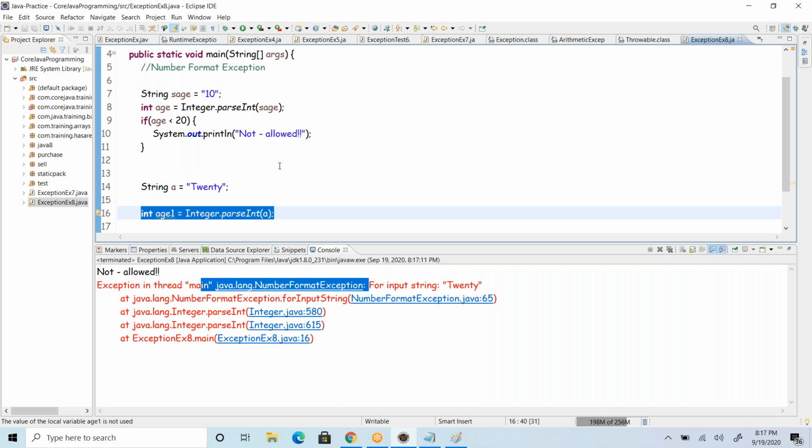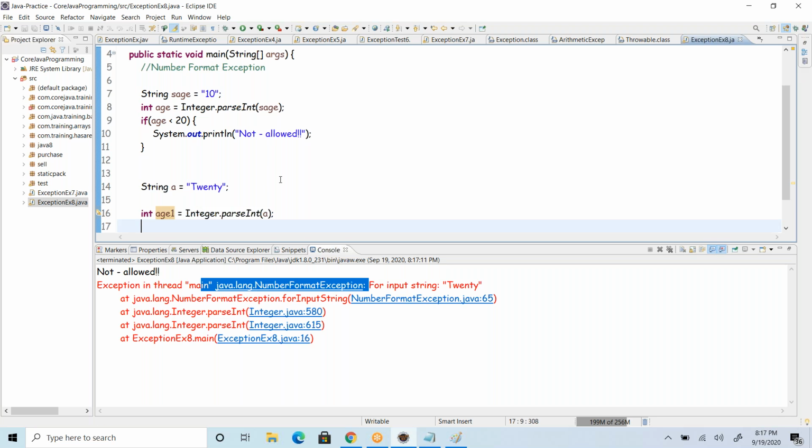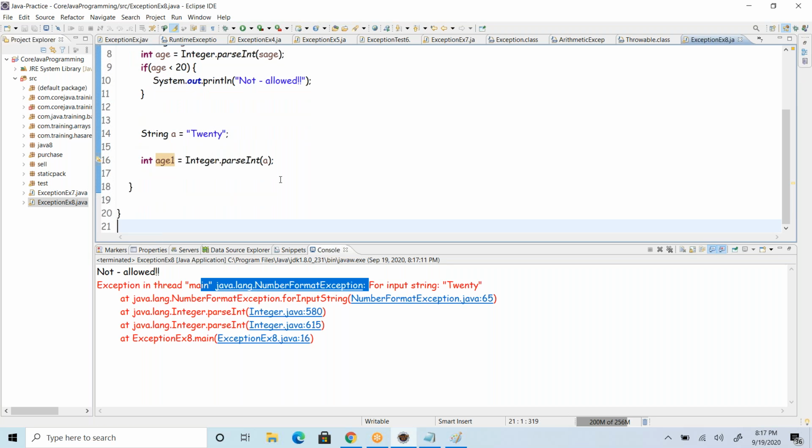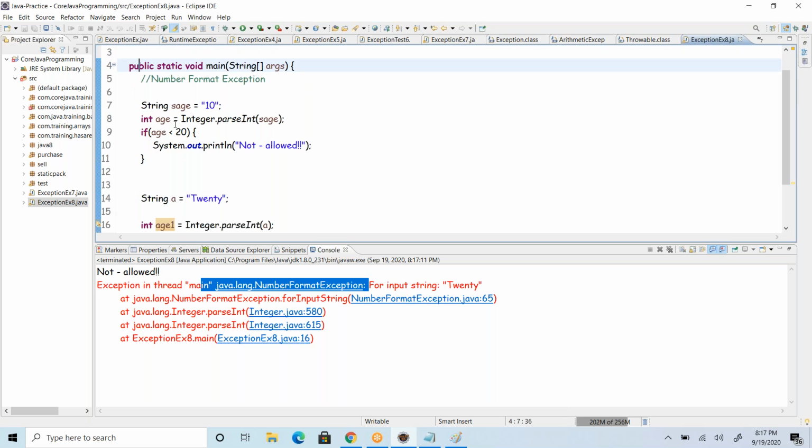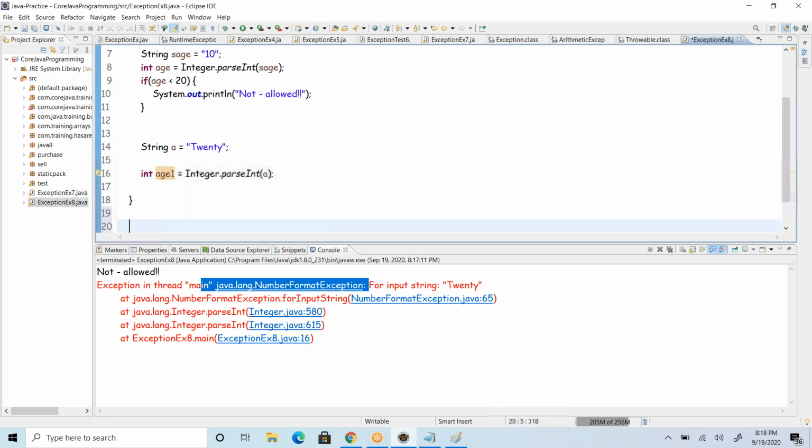We'll have to handle this kind of exception. We'll keep it inside try-catch blocks, suppress it, and send back a user-understandable message. So NumberFormatException is also important. Hope you understand this one.